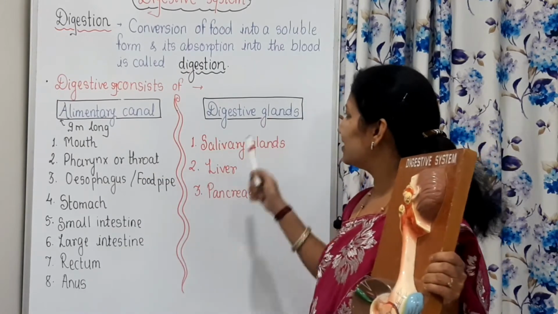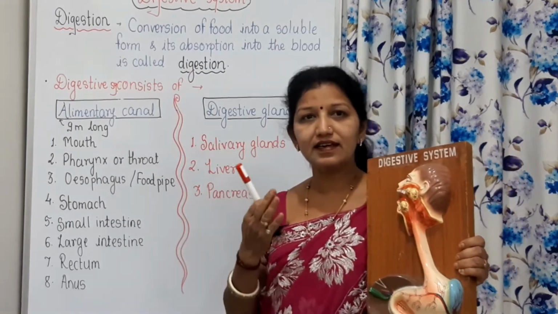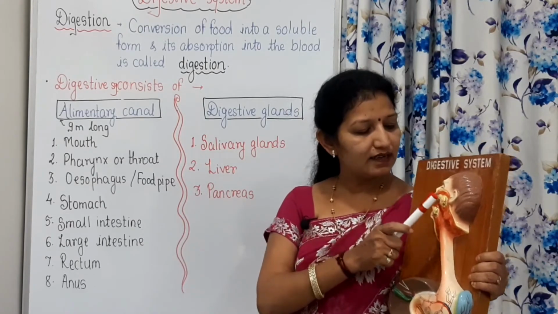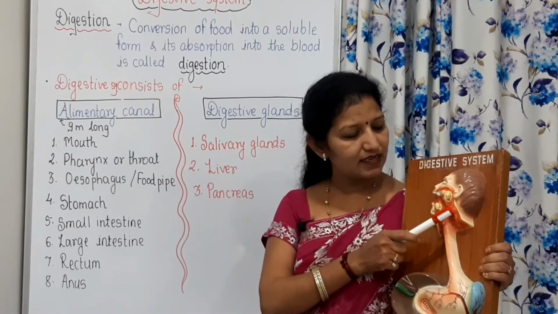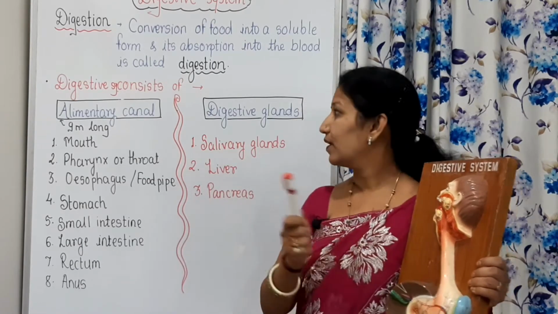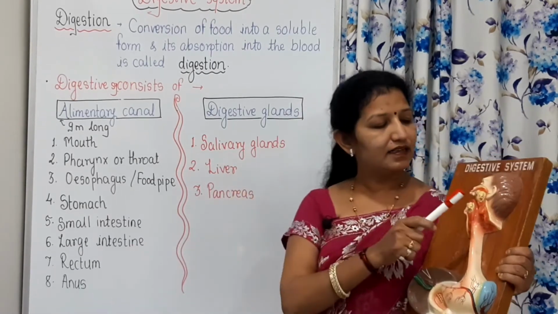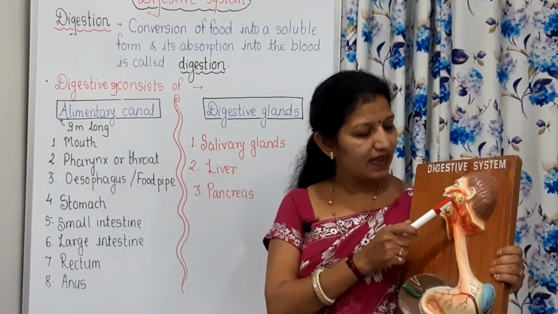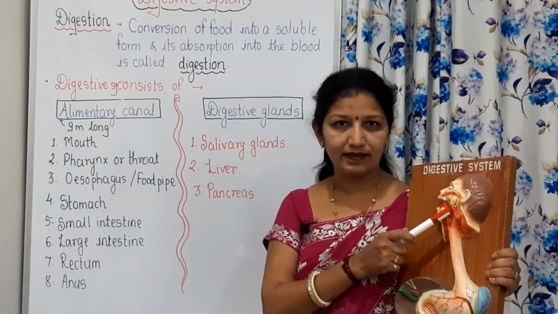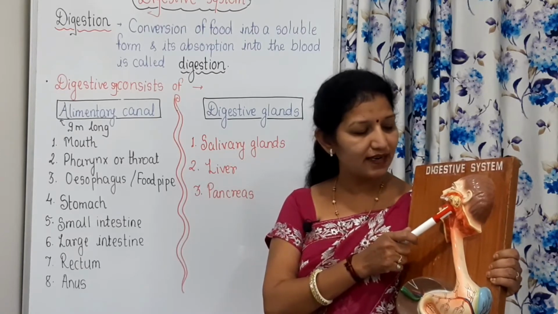Now, the digestive glands. There are 3 digestive glands. The first one is the salivary glands. Salivary glands are present near the ear, near the pharynx and below the tongue. Where is the location of salivary glands?